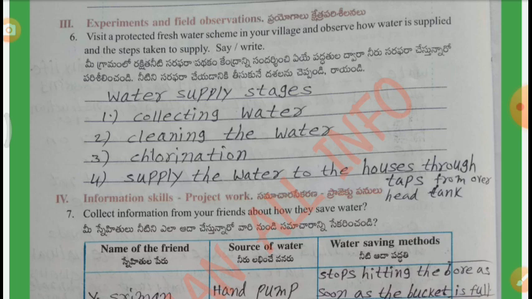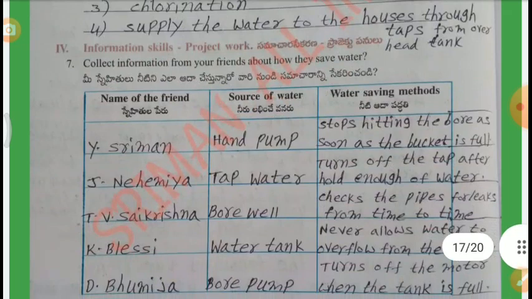Visit a protected freshwater scheme in your village and observe how water is supplied and the steps taken to supply it. Water supply stages: collecting water, cleaning the water, chlorination, and supplying the water to the house through taps and from the overhead tank.